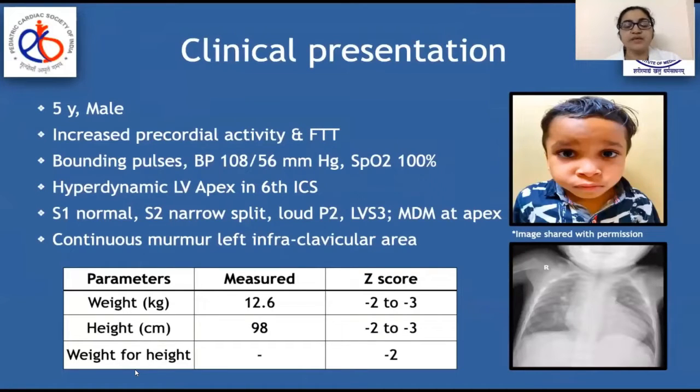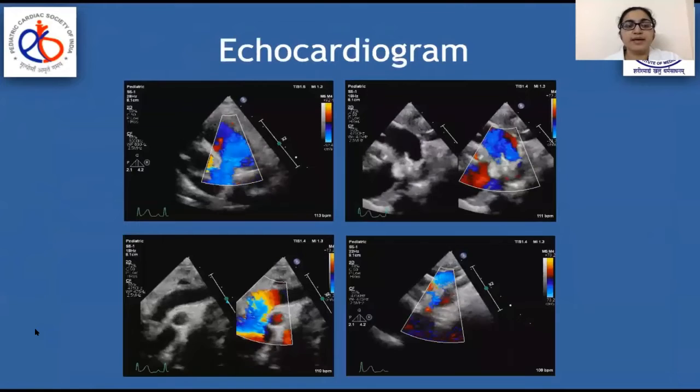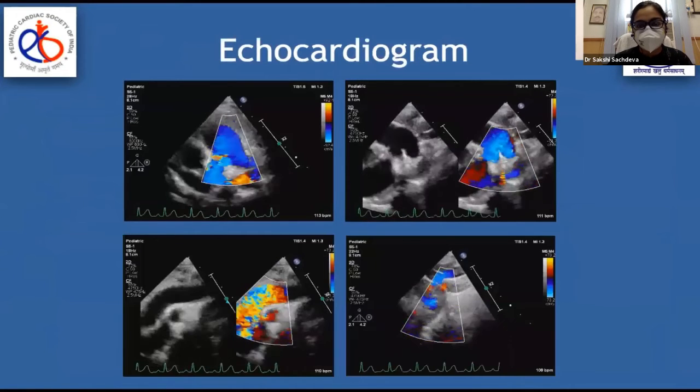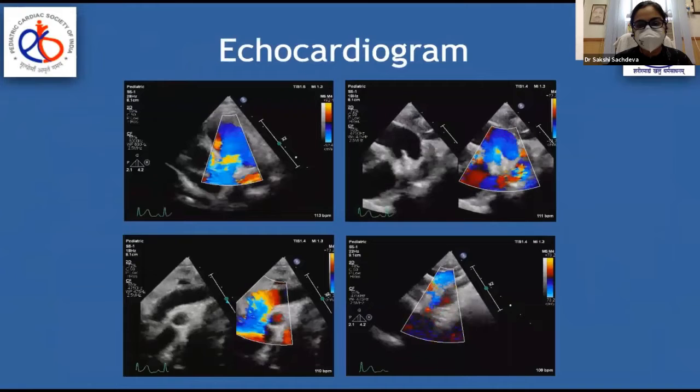Cutaneous murmur was heard at left infraclavicular area. There was mild facial dysmorphism. Clinical diagnosis of a PDA was made. Echocardiogram showed LA, LV volume overload with the flow into the pulmonary arteries in short axis view, but in standard ductal view, a PDA was not seen at its usual location.